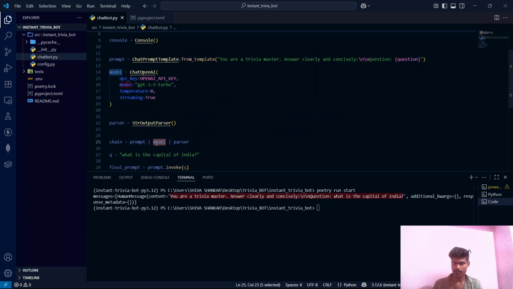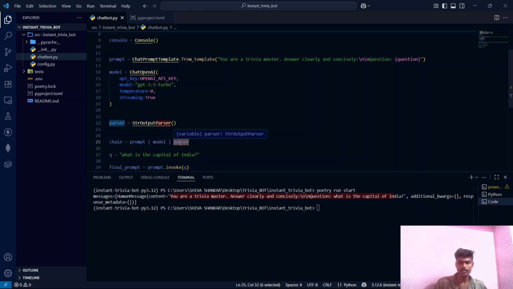this model. So when we are invoking the chain, first the question will go to the prompt, and then the output of that prompt, the output of the prompt is this one. This one will be given to the model. So the model GPT 3.5 Turbo will take this prompt. You are a trivia master. Answer clearly and concisely, what is the capital of India? So the model will answer. It will say it is New Delhi. So that New Delhi will go to this parser, and this parser will convert it into a plain string.